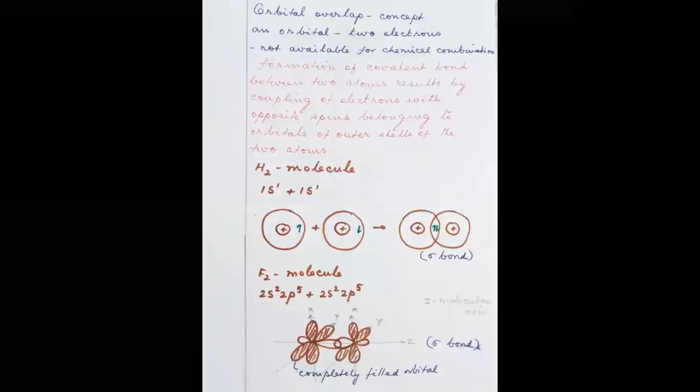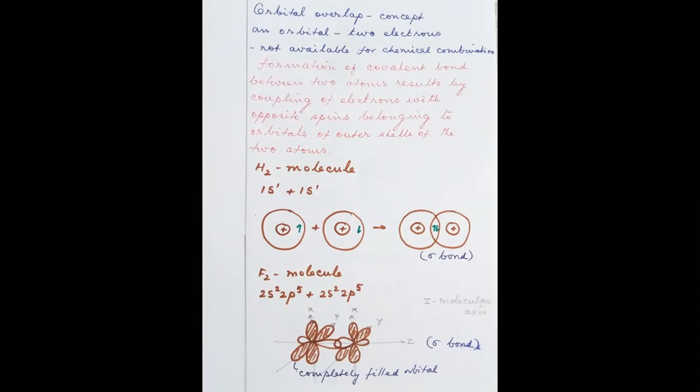Now you can see another thing. This is a different concept for the same covalent bond, which is the overlap of orbitals. What happens to the orbitals when they overlap? An orbital is a three-dimensional boundary in which the probability of finding the electron is maximum.